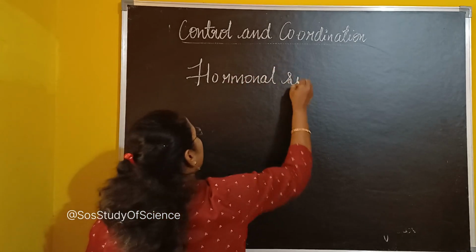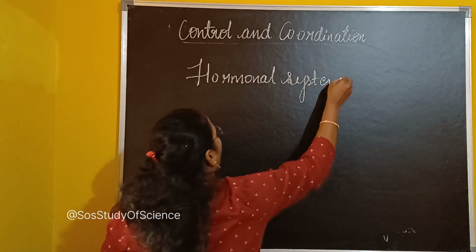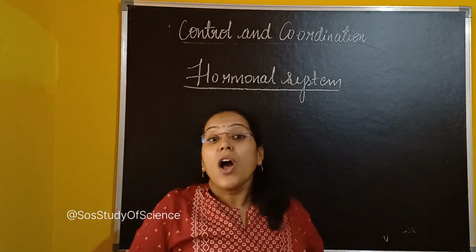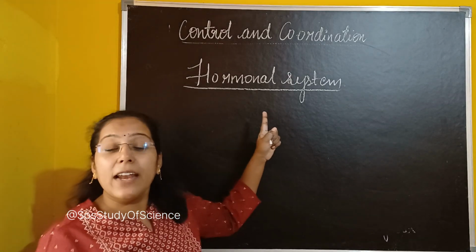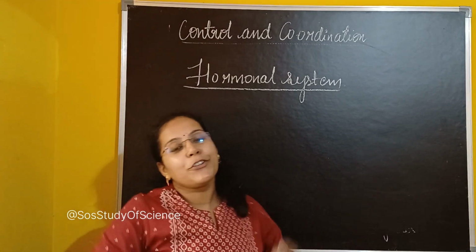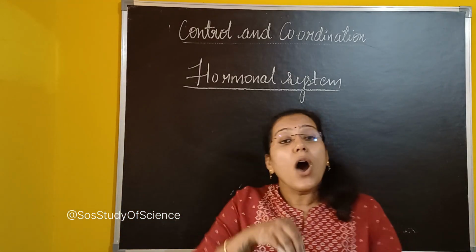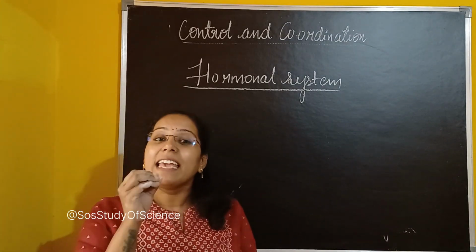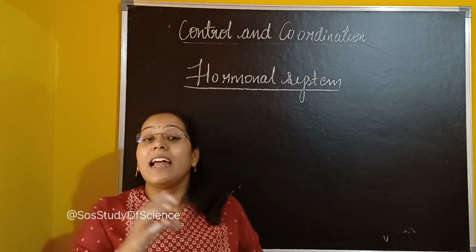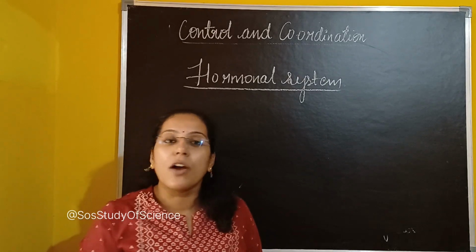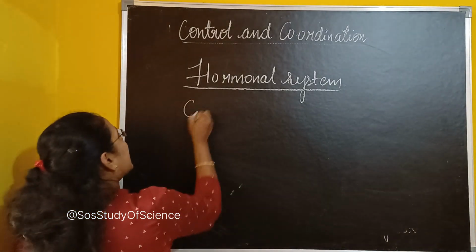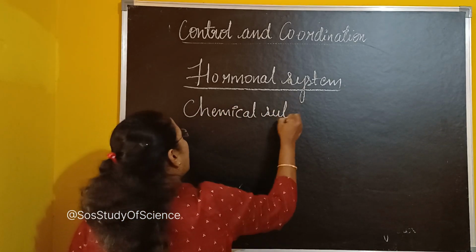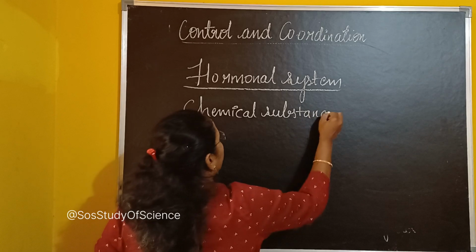The second system through which control and coordination in animals takes place is the hormonal system. The name itself contains hormones, so firstly we should know what hormones are. Hormones are chemical substances, or we can say chemical messengers. In either way we can define them.